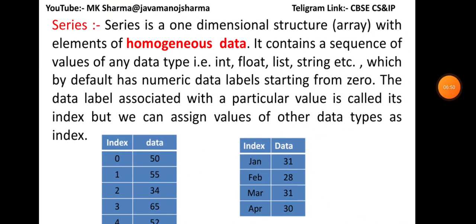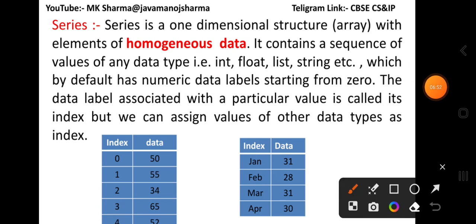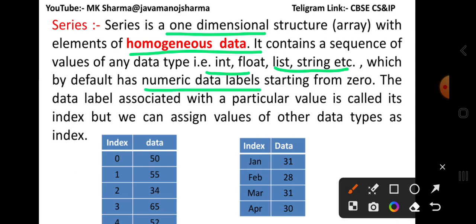What do you mean by series? A series is a one-dimensional structure with elements of homogeneous data. It contains a sequence of values of any data type, that is integer, float, list, string, etc., which by default has numeric data labels known as index.